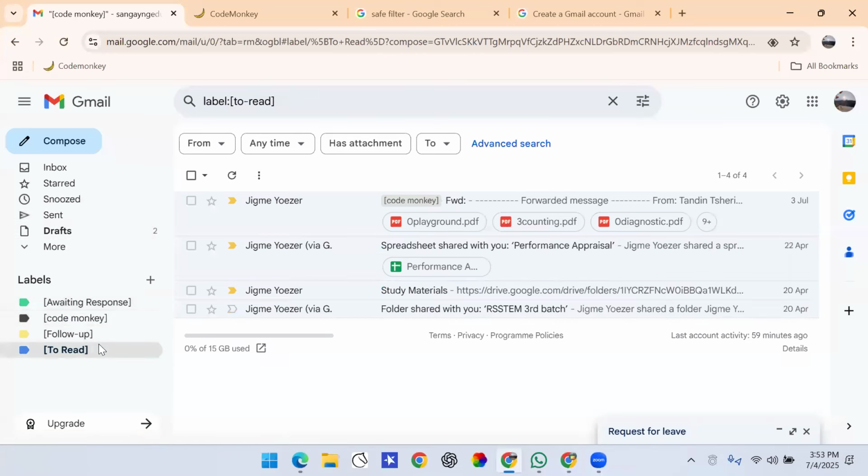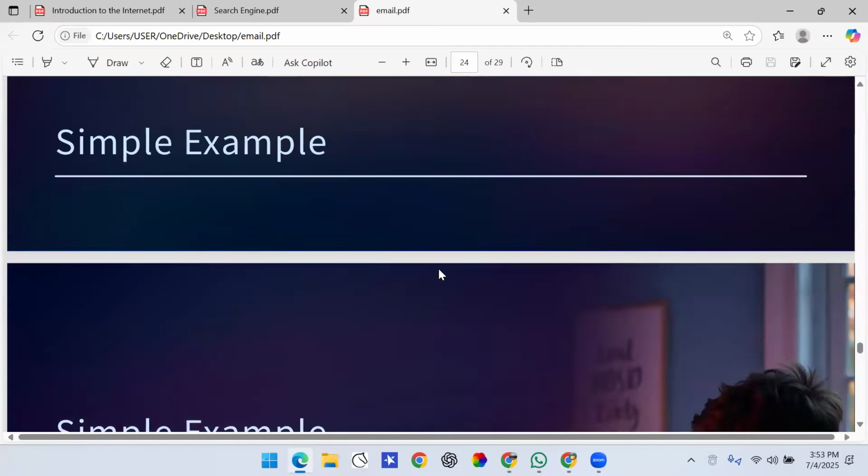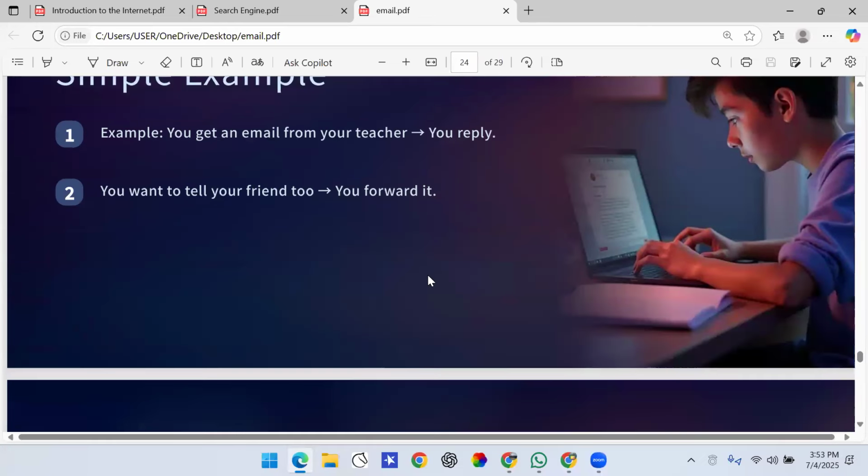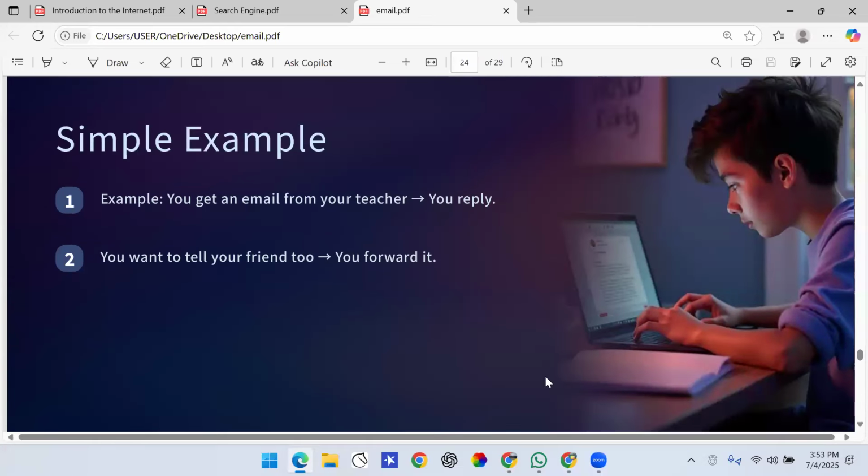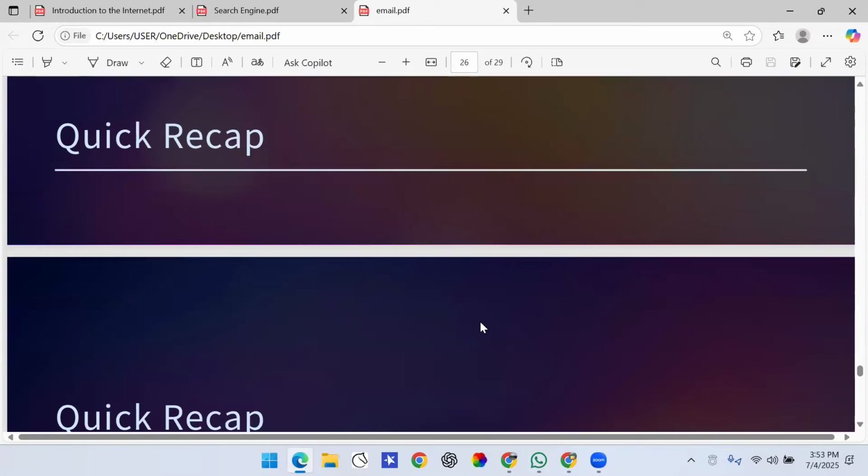Or another way could be, let's say that you do not need this email. So what you can do is you can see this trash bin option over here, so you can delete it. Okay, you can delete it, or you can mark it as unread, or you can snooze it, so you can read it later. So this is how you keep your emails organized, right? For example, you get an email from your teacher and you can reply to it, and you can also forward it to your friends, like I mentioned before.